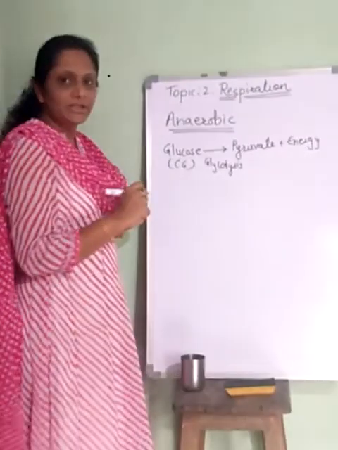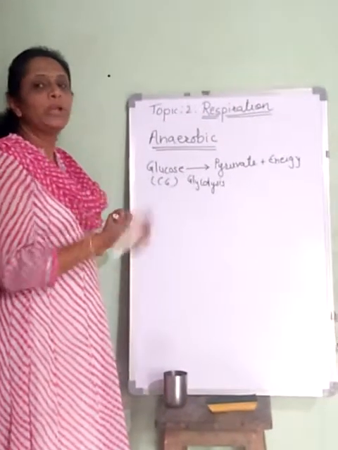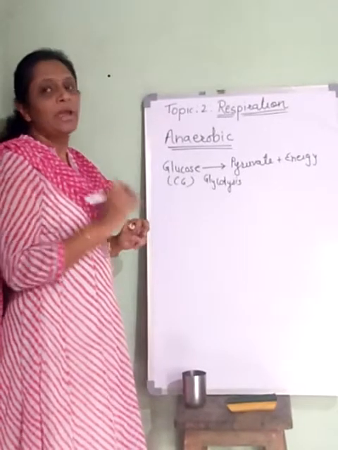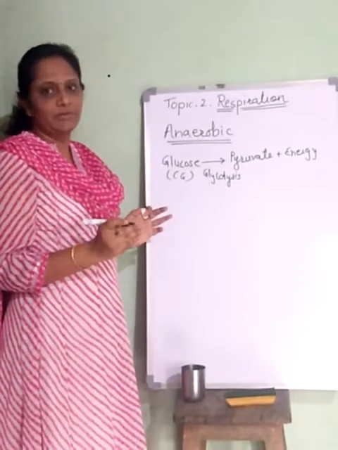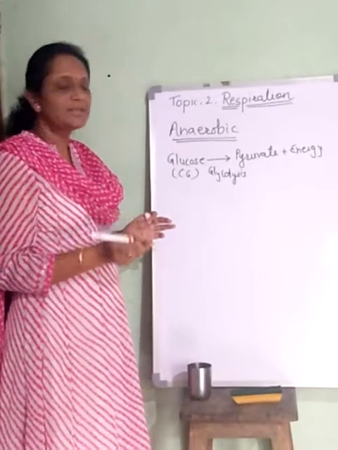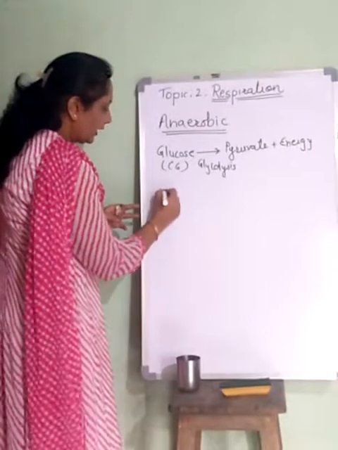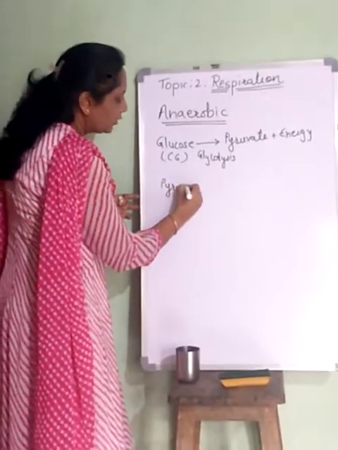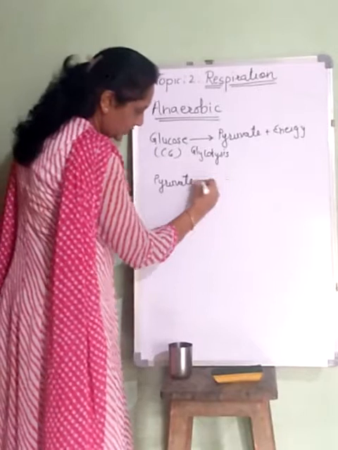But after this, when the pyruvate enters the mitochondria and there is no oxygen available, what happens? The pyruvate undergoes incomplete oxidation.